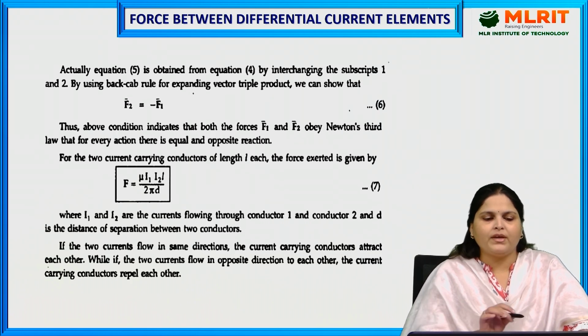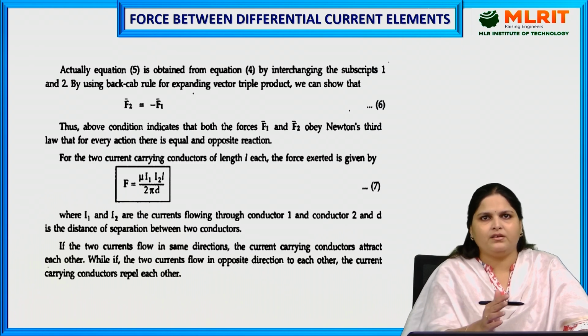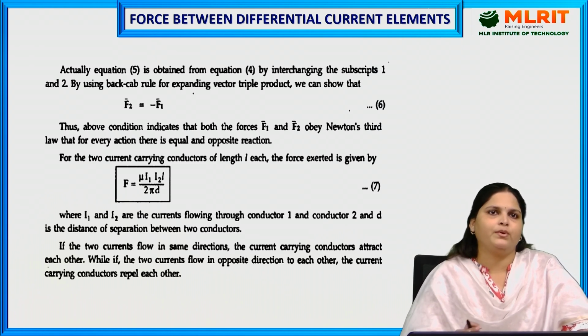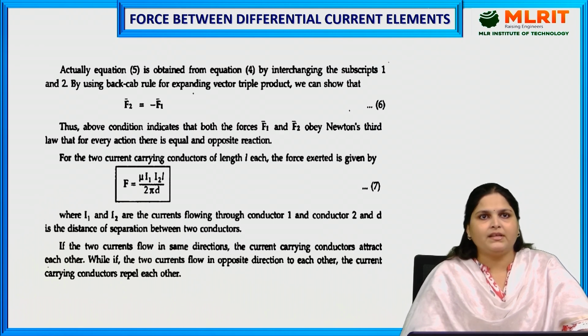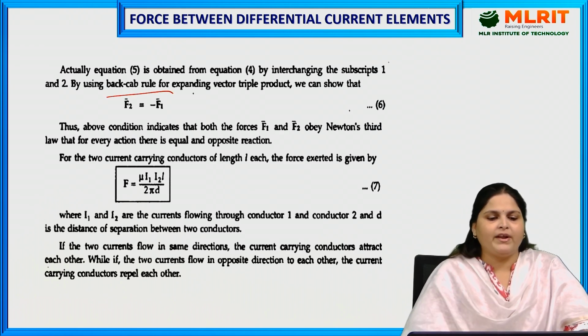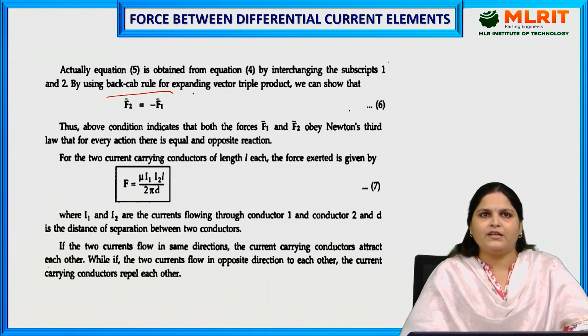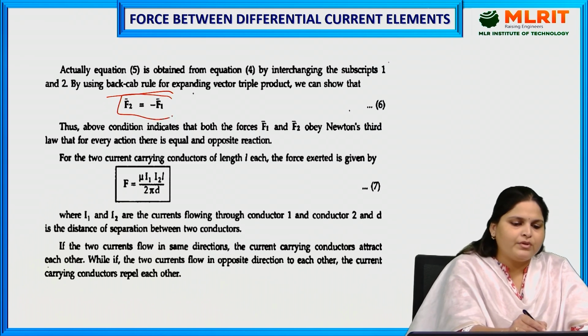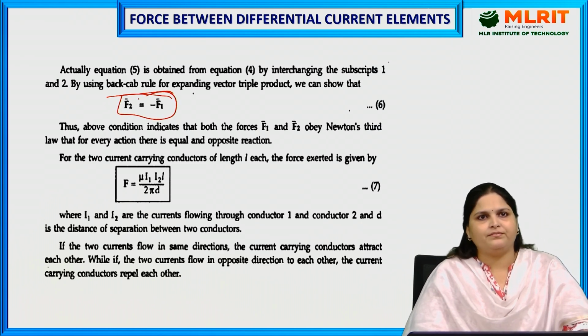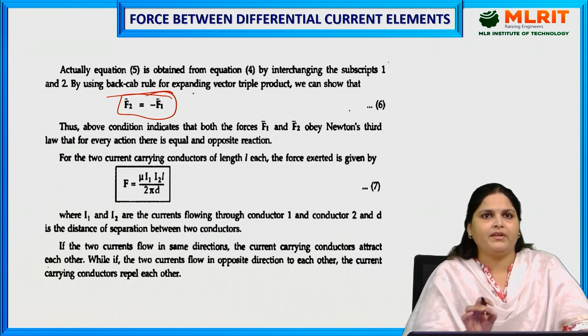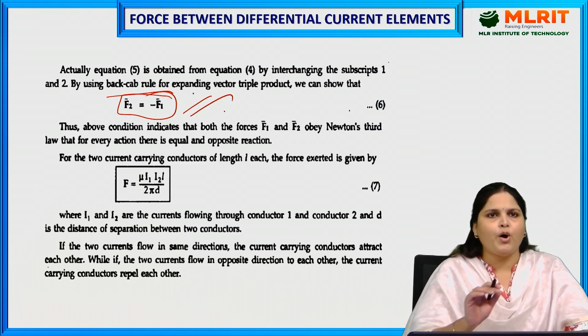These two equations can be written directly by interchanging only the subscripts 1 and 2. By using the BAC-CAB rule for expanding the vector triple product, we can show that F2 equals minus F1. So they follow Newton's third law, that for every action there is an equal and opposite reaction, so this is an equal and opposite force.